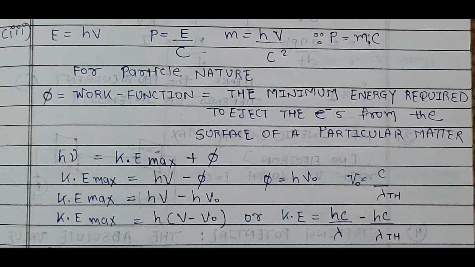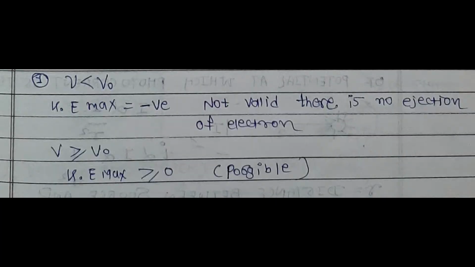So at the end we obtain that Ke max is equal to h nu minus h nu 0. Here we can see that there are two possible conditions for our formula. Where nu is less than nu 0, Ke max is negative, which is not valid, and there is no ejection of electron at this value. In the other condition, nu greater than or equal to nu 0, Ke max is greater than or equal to 0, which makes it possible to eject electrons from our metal from that lambda threshold value of wavelength of light.